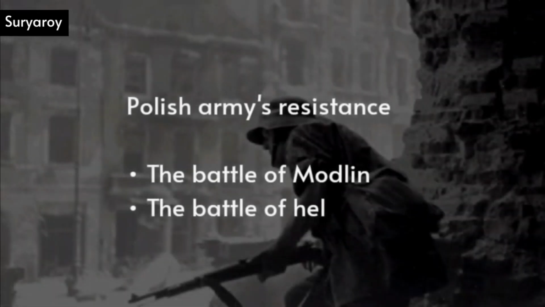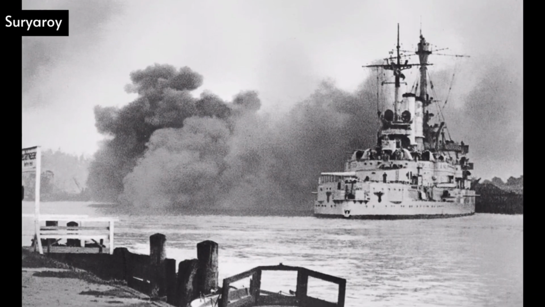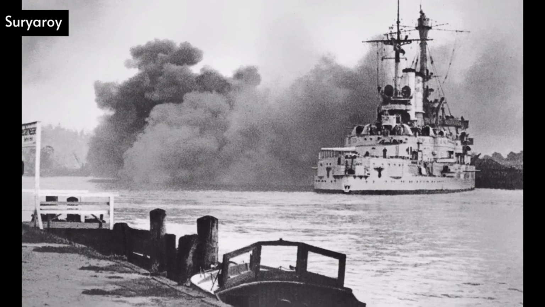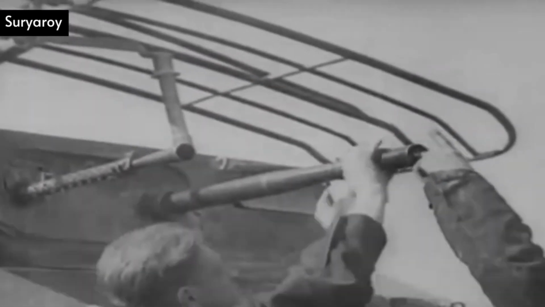The Battle of Hel. During the Battle of Hel, the Polish Navy fought against the German forces in a prolonged defense. This battle spanned from September 1st to October 2nd. Despite being heavily outnumbered and outgunned, the Polish Navy stood firm against German naval attacks, inflicting some damage on the attackers. The battle ended when the defenders, having sustained severe losses, including over 2,000 casualties, finally surrendered.